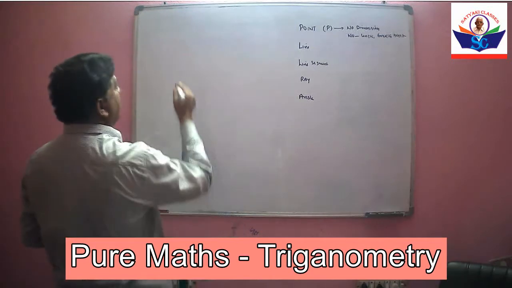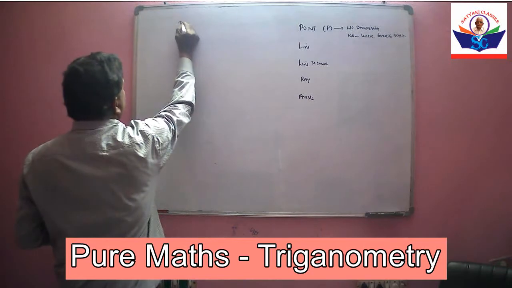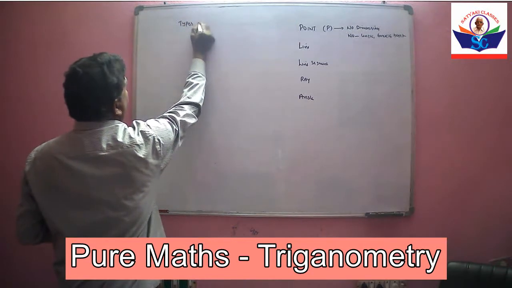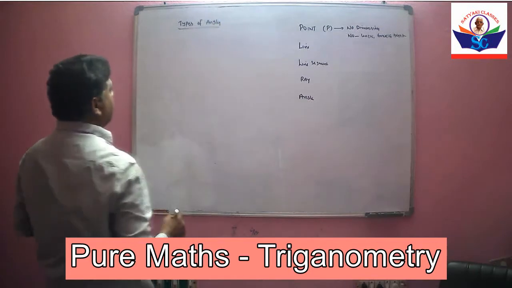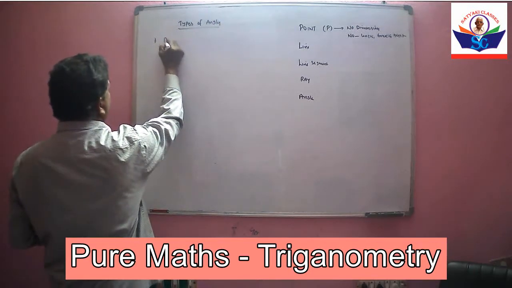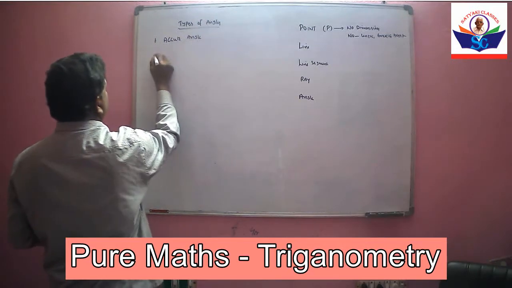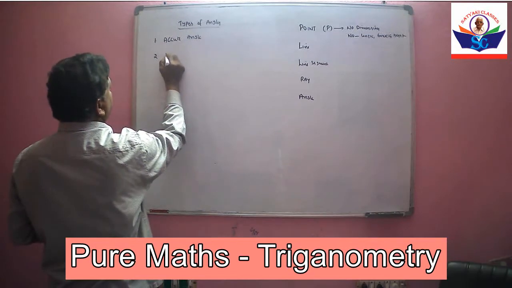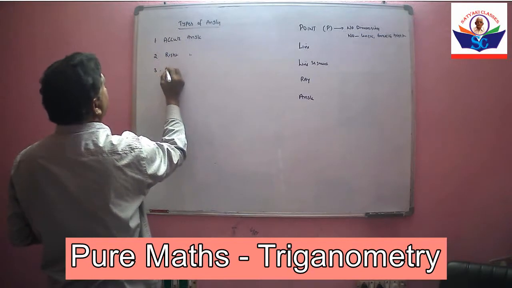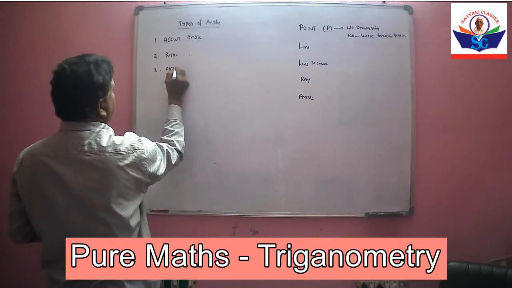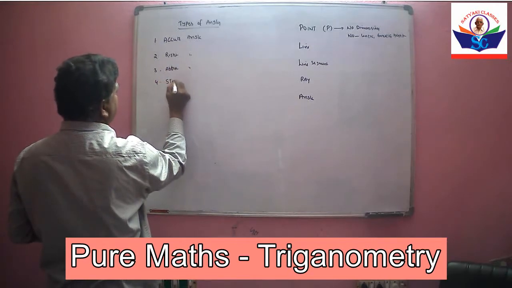Now types of angles. First one is acute angle. Second one is right angle. Third one is obtuse angle. Fourth one is straight angle.